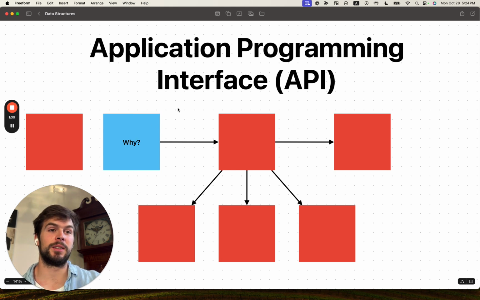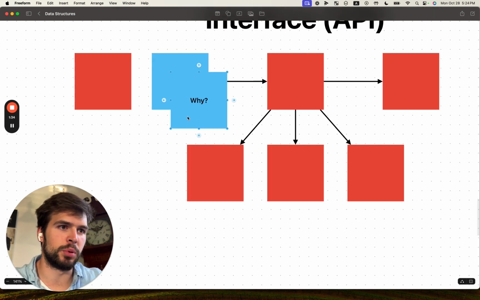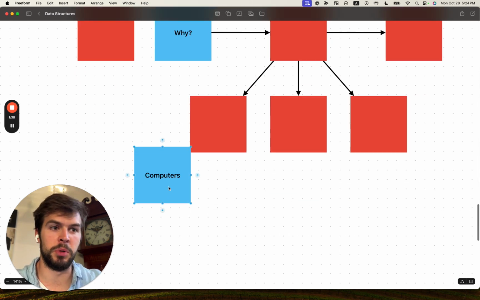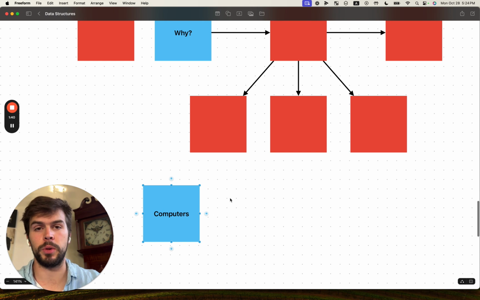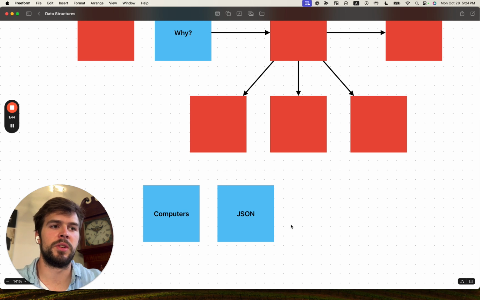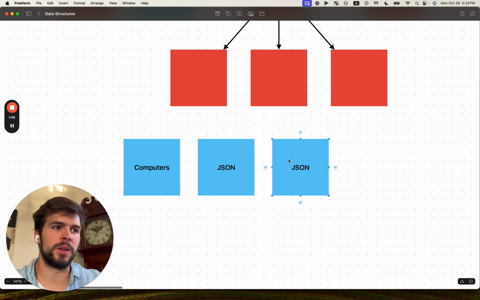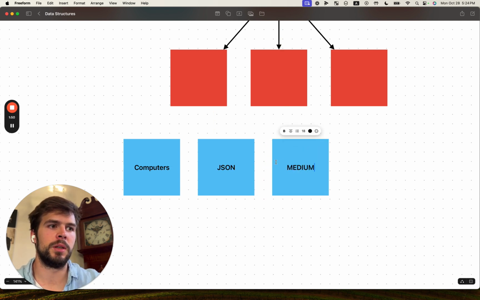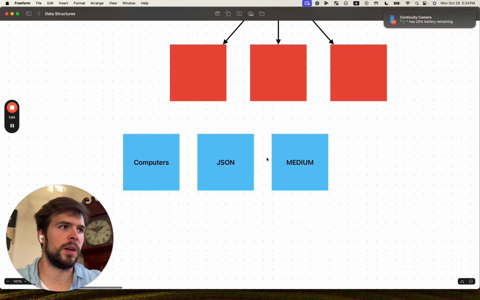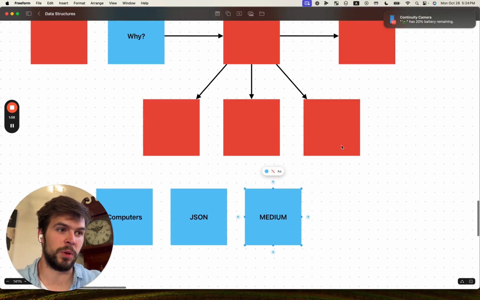So, why do APIs exist? So that computers can talk to each other. I spoke about this in the previous video, but when computers were being created, they needed a way to talk with each other. And JSON is the language of how they communicate to each other. APIs are the medium, right? The medium of how they communicate with each other. This is just how APIs work.